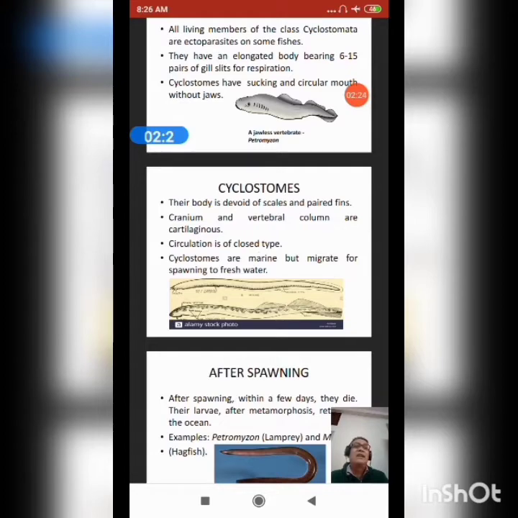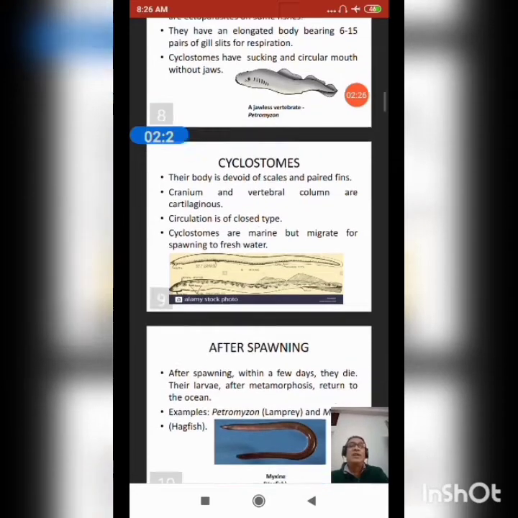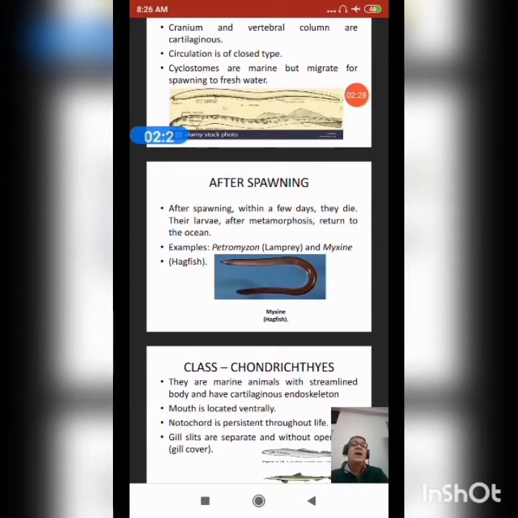Cyclostomes are marine but migrate to fresh water for spawning. After spawning, within a few days they die. Their larvae after metamorphosis return to the ocean. Examples: Petromyzon and Myxine, that is hagfish.